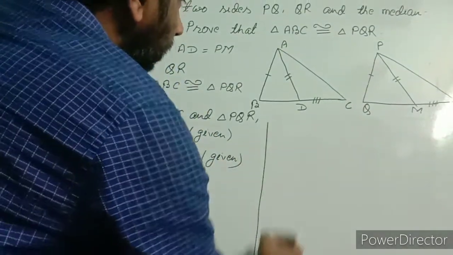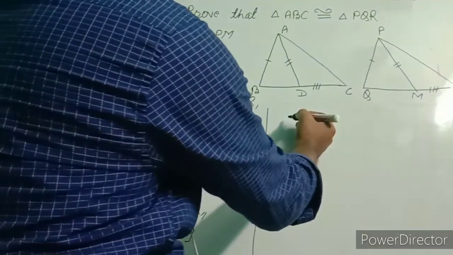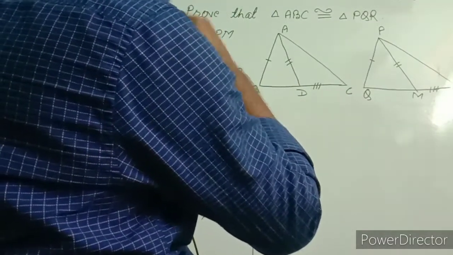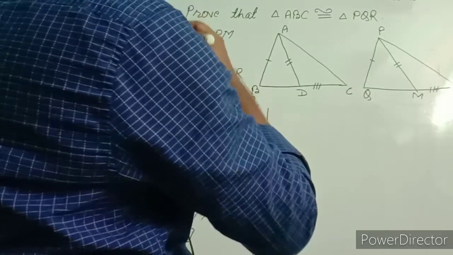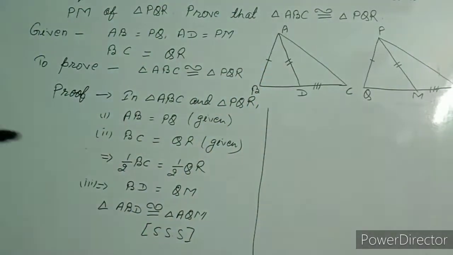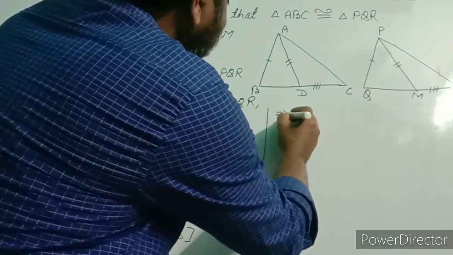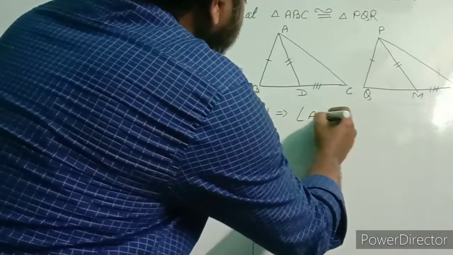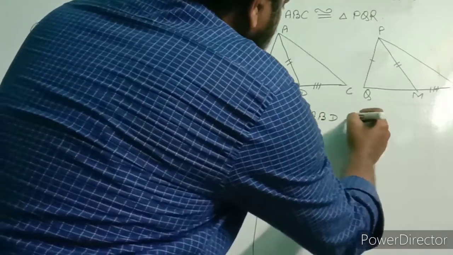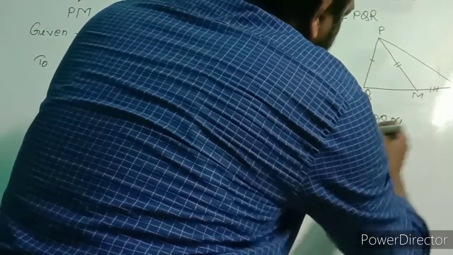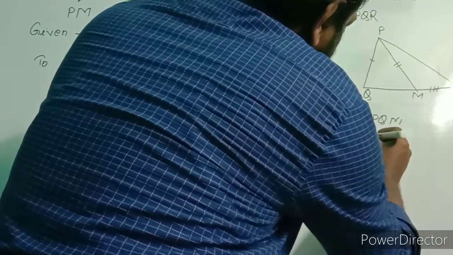Now, similarly we can say implies that angle ABD is equal to angle PQM from CPCT.